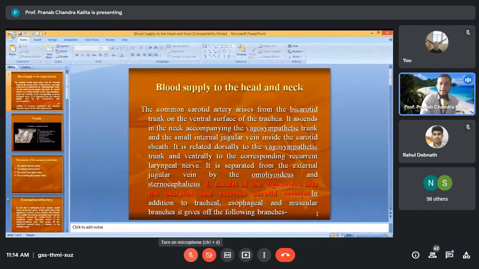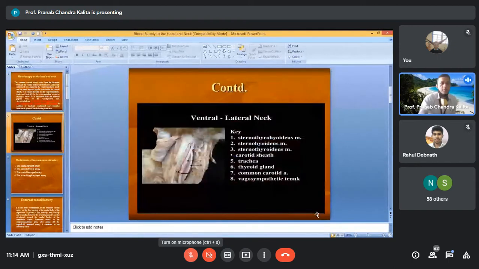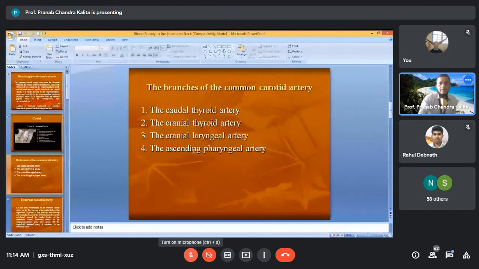So in addition to this, it gives another 4 branches. Okay. Now, what are those 4 branches? That is the caudal thyroid artery, the cranial thyroid artery, the cranial laryngeal artery, and the ascending pharyngeal artery. These are the 4 branches of the common carotid artery.